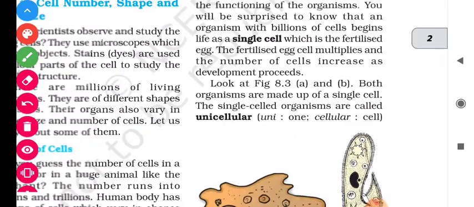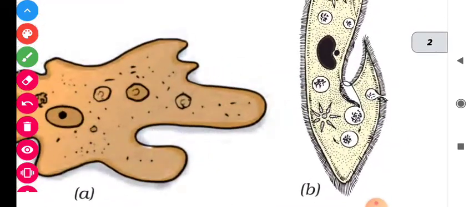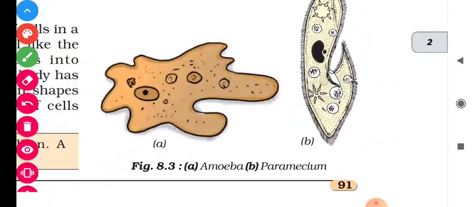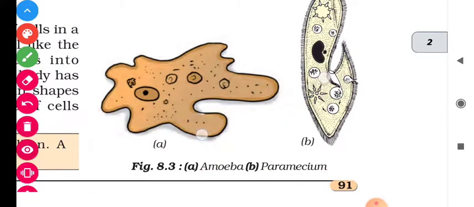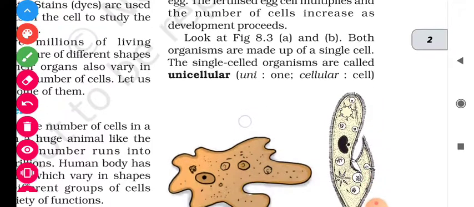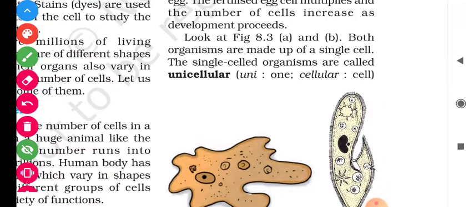Okay, let us look at figures 8.3 A and B. The first organism is amoeba and the second one is paramecium. The pronunciation is paramecium. These two organisms are made up of a single cell, and a single-cell organism is called unicellular. यूनि का मतलब होता है एक, सेल्यूलर का मतलब होता है सेल.